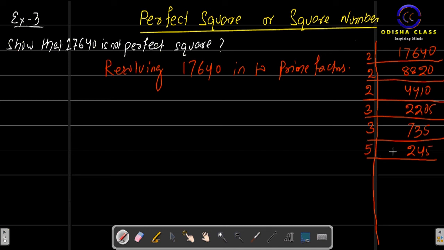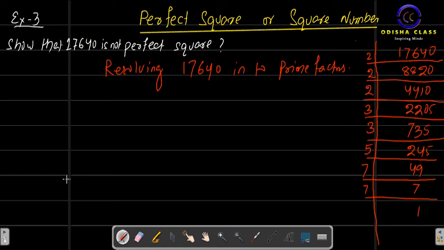If we divide by 5, the answer will be 49. 49 can be divided neither by 2, nor 3, nor 5. Because the last digit is 9, it cannot be divided by 2. 4 plus 9 is 13, so it cannot be divided by 3. The last digit is neither 5 nor 0, so it cannot be divided by 5. Hence it can be divided by 7. Now 7 divided by 7 gives 1.